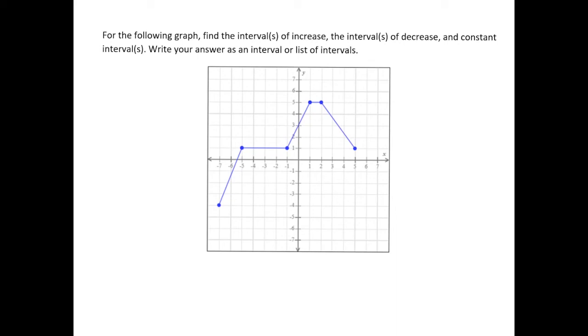So this problem asks us for the following graph. Just careful here. We want to find the interval or intervals of increase, the interval or intervals of decrease, and the constant interval or intervals. I'm going to write our answer as an interval or a list of intervals. All right. So keeping in mind that graphs don't increase or decrease at points, we're not going to include single points, we're only going to include intervals, then let's just take a look at this and see what's going on here.